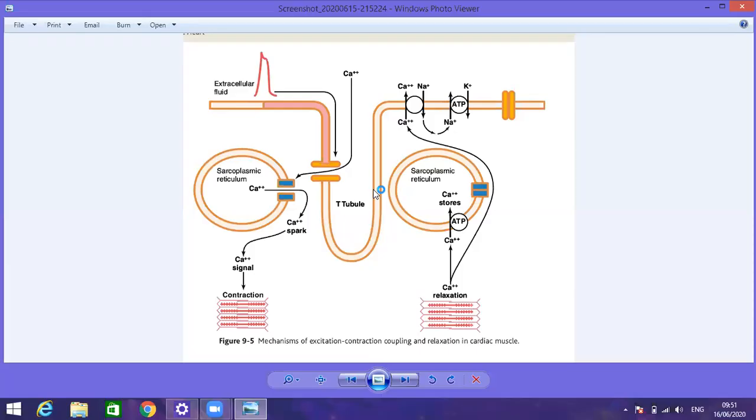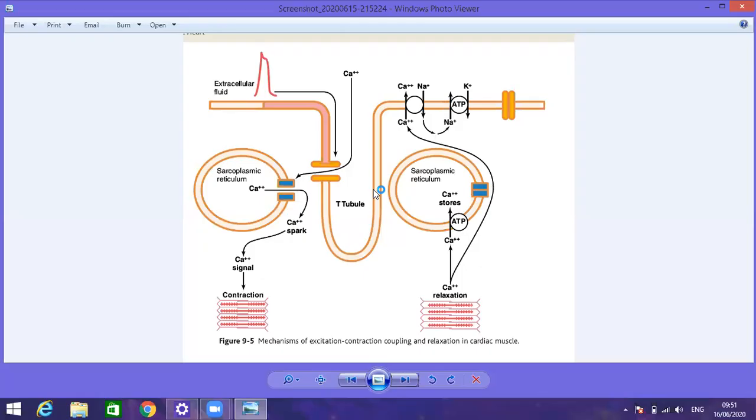That is the second difference. Here I want to clarify a couple of points: the contraction of the cardiac muscle fibers is mainly dependent on the concentration of the calcium ion in the extracellular fluid. If we place a cardiac muscle fiber in a solution with no calcium, then within a few seconds it will die and the contraction will end. Whereas the contraction of the skeletal muscle fiber is totally dependent on the concentration of the calcium present inside the endoplasmic reticulum, right?